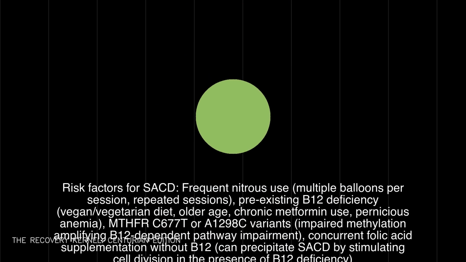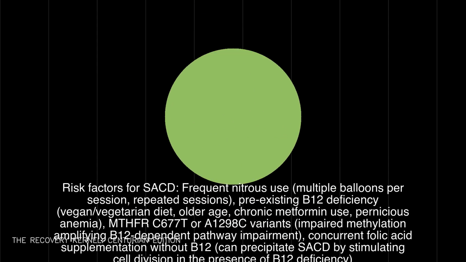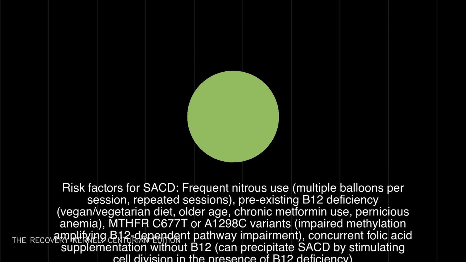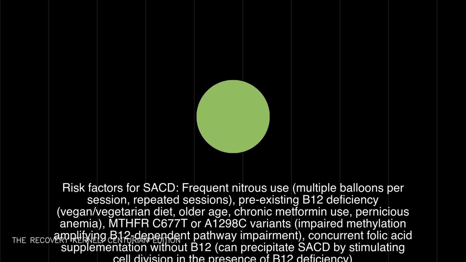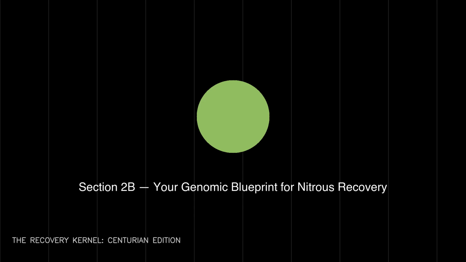Section 2b, your genomic blueprint for nitrous recovery. MTHFR is the defining gene for nitrous oxide risk, named directly in the compendium. CYP2D6 plays no role. The genomic risk is entirely through the methylation pathway.